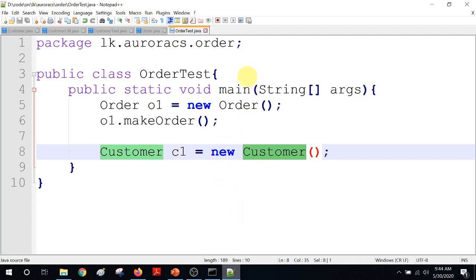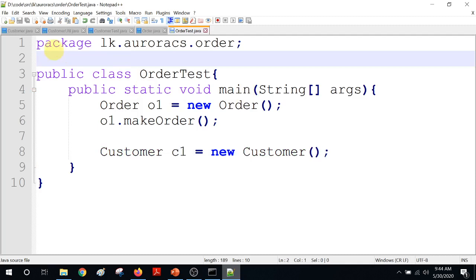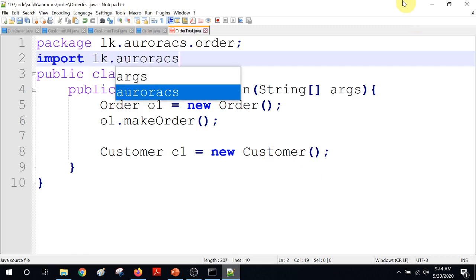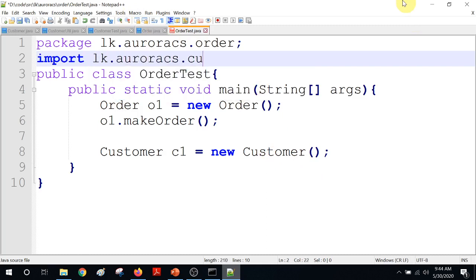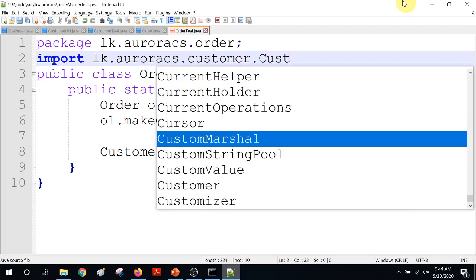Okay, so what you have to do is something called import in that class, right? That statement must be between the package statement and your class declaration. So I'm going to say import. The customer is in which package? lk.aurora.cs.customer, and the class is again Customer, right?